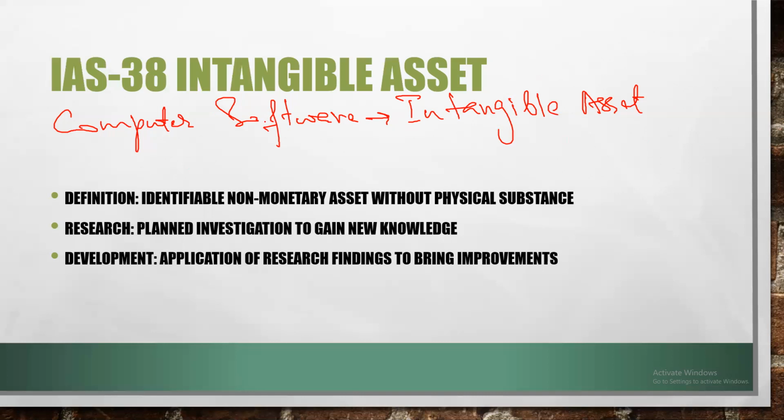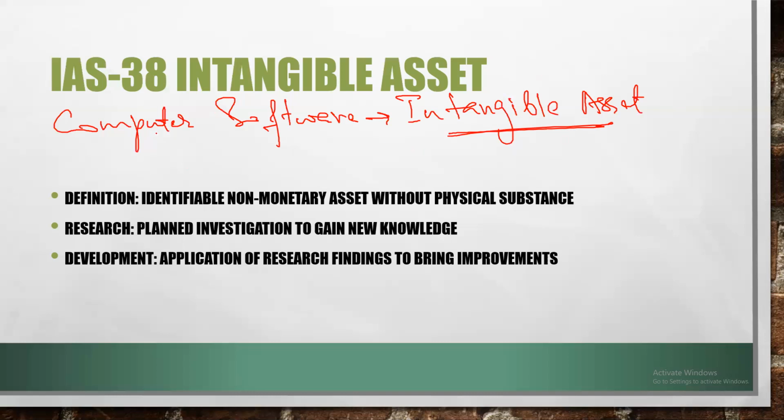The way we use software is not the same as we make use of hardware. Computer hardware has physical substance, as opposed to software, which does not have physical substance. This is also a very good example of an intangible asset, computer software.